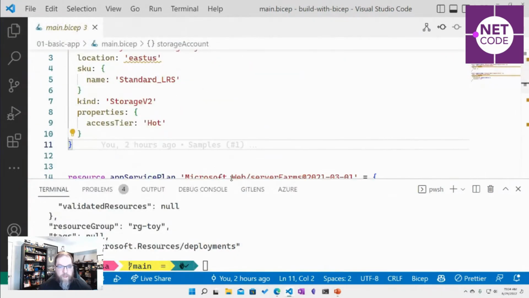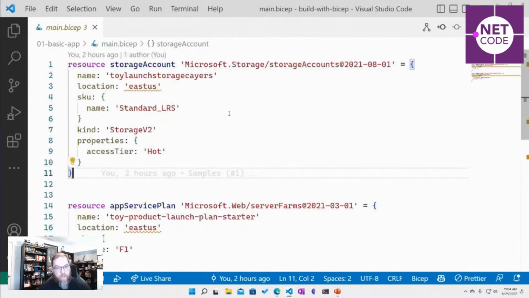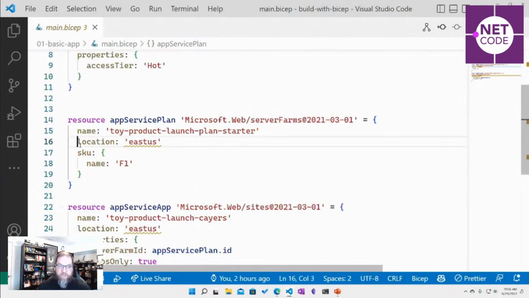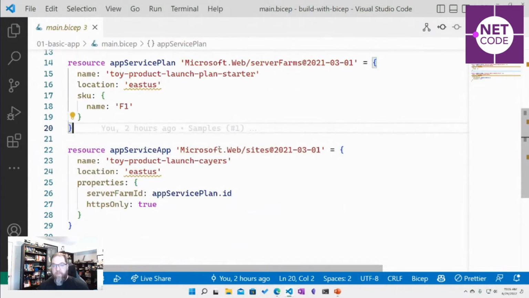So let's say we want to do not only a storage account, maybe I also want to do a web app. Now, web apps in Azure are built of two things. There's an app service plan, which you can see the resource type is server farm. So this is where my application is going to run. This is kind of like the server farm. And there's a SKU associated with it. There's different SKUs. There's also a location. And now I can make a website, an app service, a site, and I can give it a name.